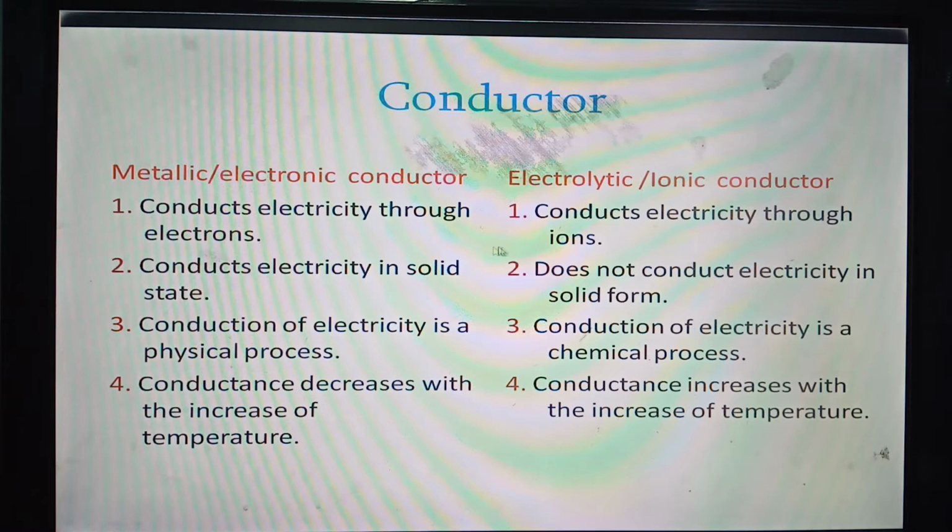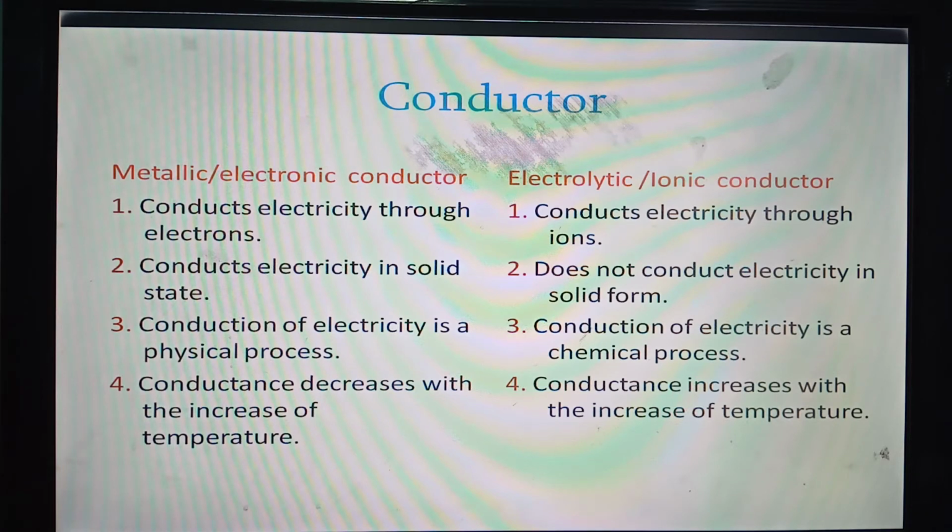The conductors which conduct electricity through electrons are known as metallic conductor or electronic conductor. Again, the conductors which conduct electricity by the flow of ions are known as ionic conductor or electrolytic conductor.